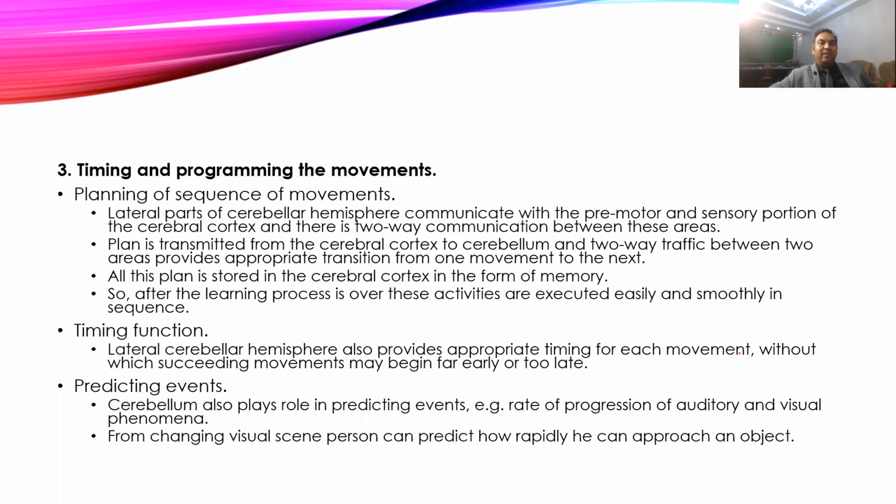Then timing and programming of the movement. Just as the basal ganglia participate in planning and sequencing, similarly the cerebellum will also participate, usually with its past experiences. Whatever past activity was performed, all of that will be put in, and according to that the plan will be modified so that the performed activity will be more accurate and smoother. That is how the planning will be there.